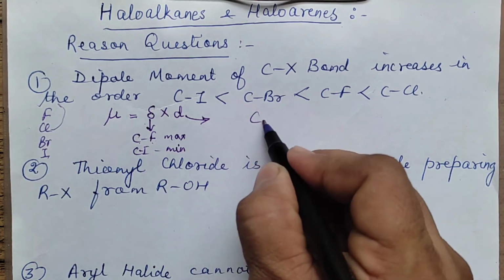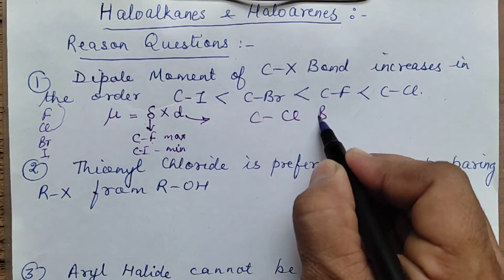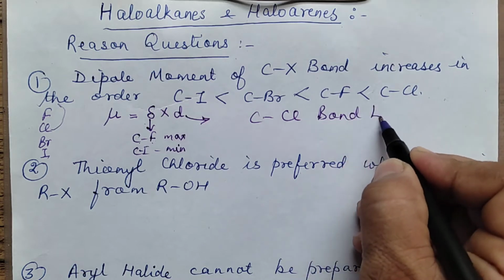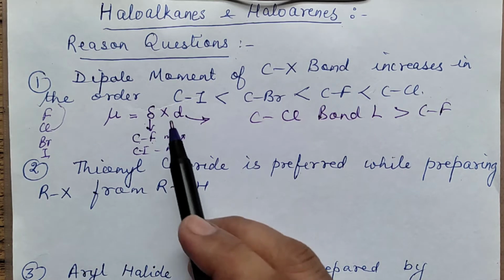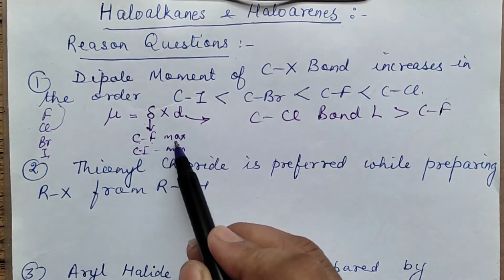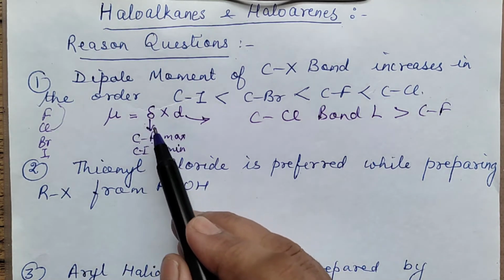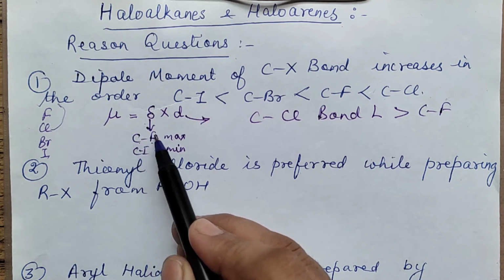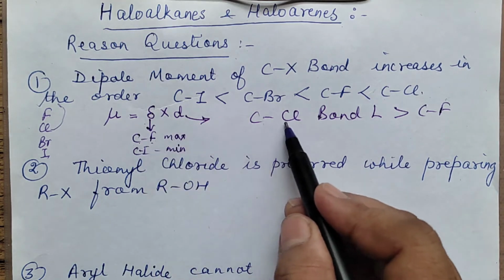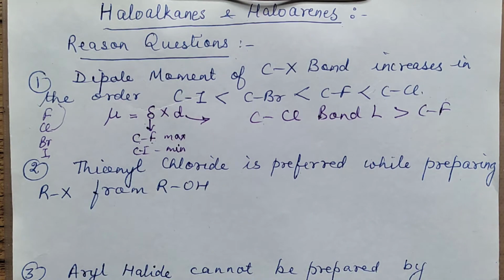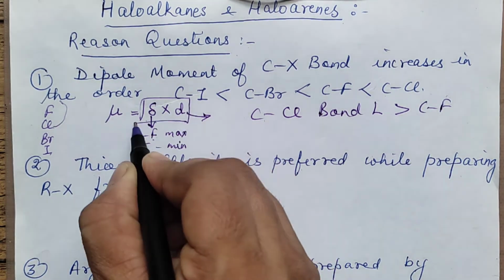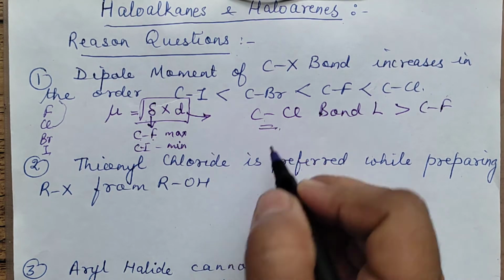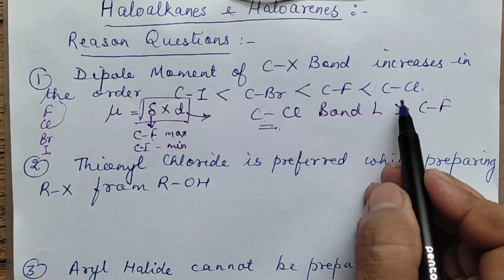Reason: the C-Cl bond length is greater than the C-F bond length. Though the polarity of C-F is more than C-Cl, the greater C-Cl bond length overcomes everything. The overall product of delta into d for the C-Cl bond becomes greater. So that is the order.